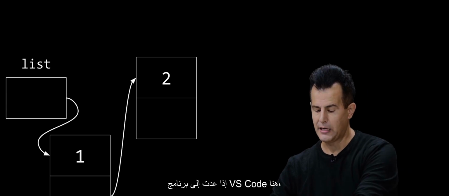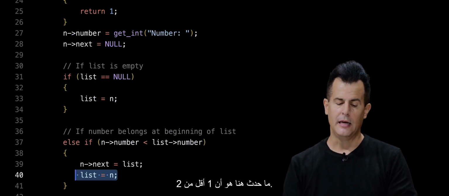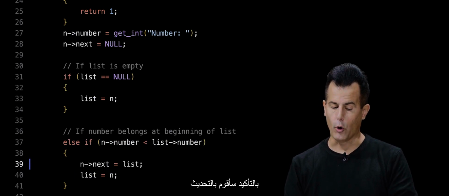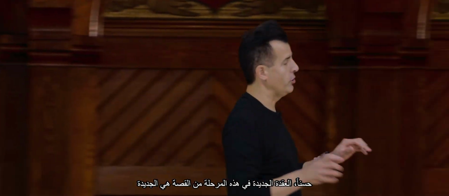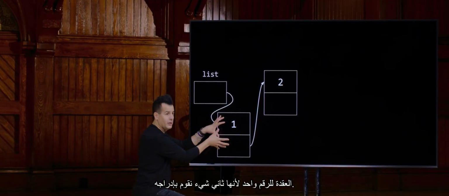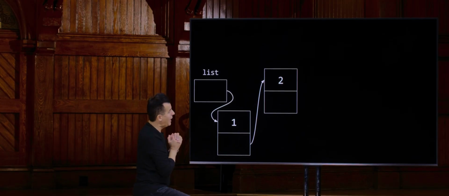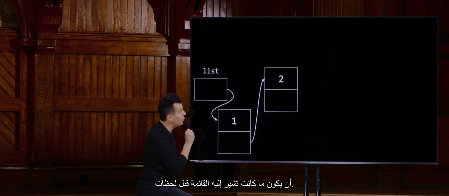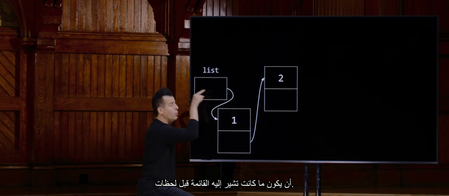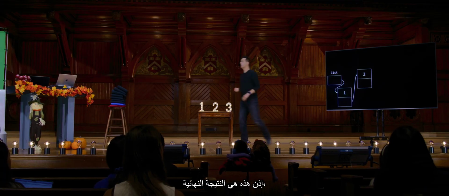To be clear, if I go back to VS Code here, what's happened is because 1 is less than 2, of course, I'm going to update the new node's next field to point to the list. What does this mean? Well, the new node at this point in the story is the new node for the number 1, because that's the second thing we're inserting. I'm going to update its next field to be whatever the list a moment ago was already pointing at. So this is the after effect.